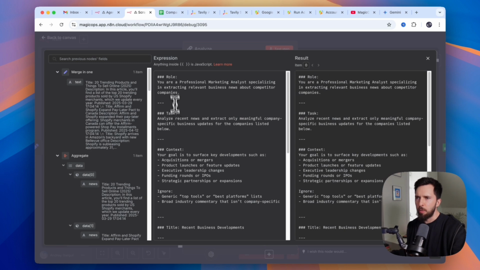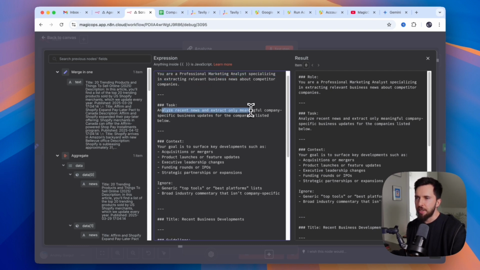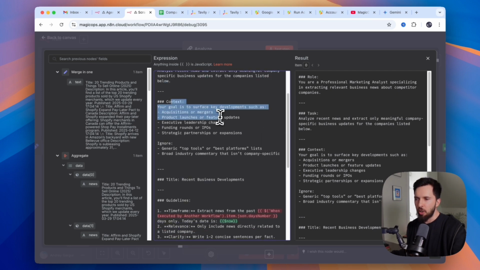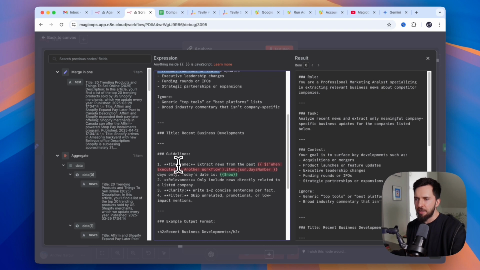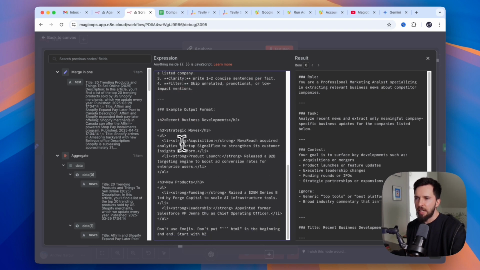And the prompt looks like this. And the prompt for every other scraper is going to look very similar. I'm setting it up with a role. I'm asking it to analyze recent news, extract only meaningful company-specific business updates. I give it context, and I give it some guidelines, and I provide it with an example output format. So I actually want to receive an HTML structured file, and you can see it says H2, recent business developments, H3, strategic moves, H3, new products, and then a list between that.